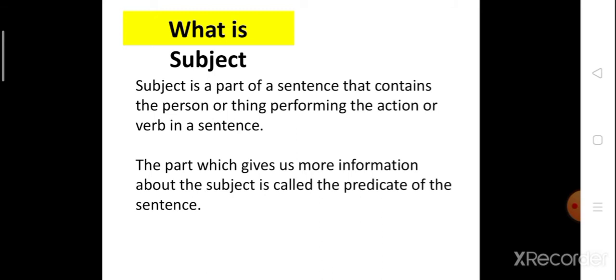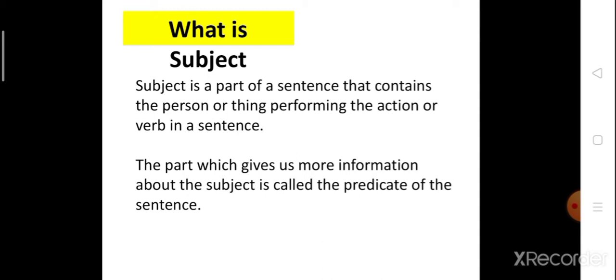Subject verb agreement means that the subject and verb agree in number in a given sentence to make that sentence grammatically correct. We learned certain rules in the last class, eight rules. Now we are going to learn more rules in this class.